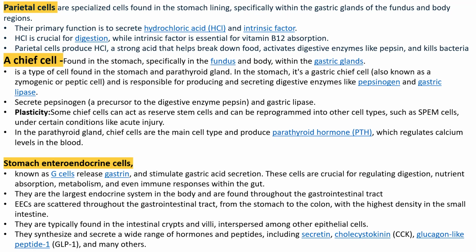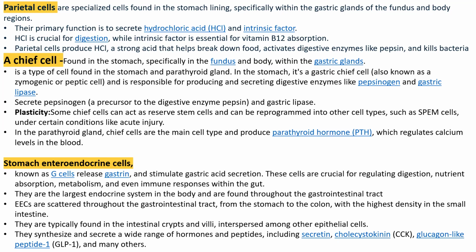Parietal cells secrete hydrochloric acid, which is very important for digestion, and they also secrete intrinsic factor, which is essential for vitamin B12 absorption. Kindly note down: parietal cells found in the fundus part of your stomach secrete hydrochloric acid and intrinsic factor, which is responsible for vitamin B12 absorption.